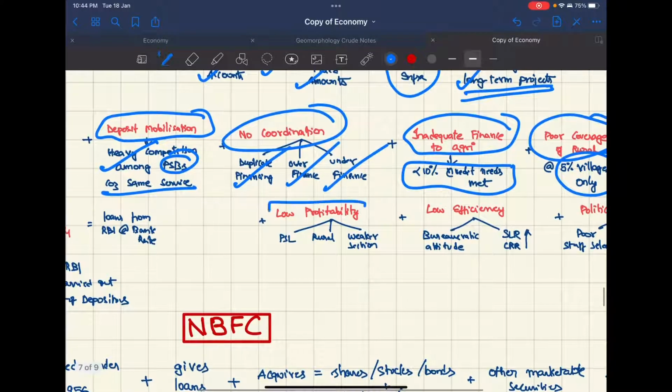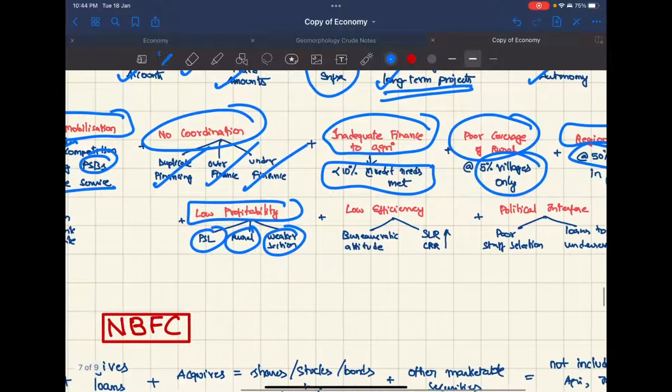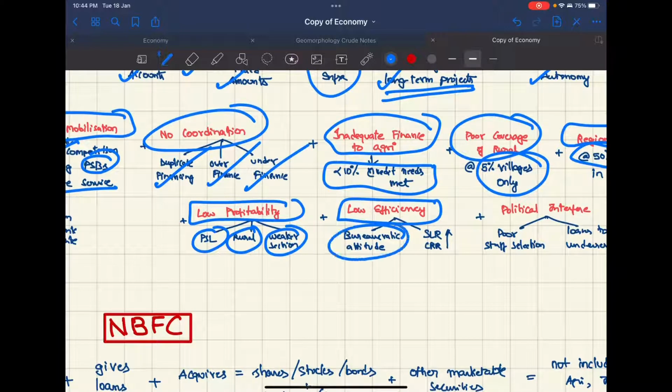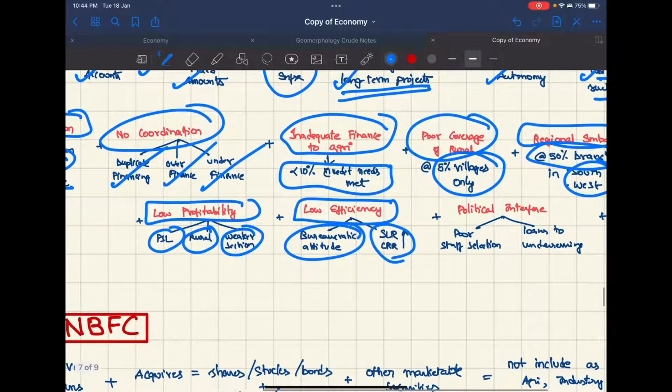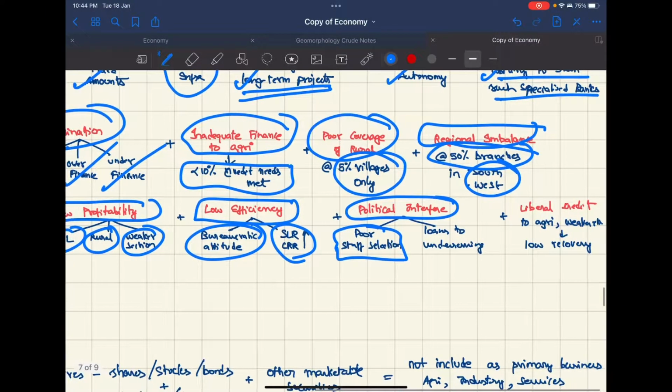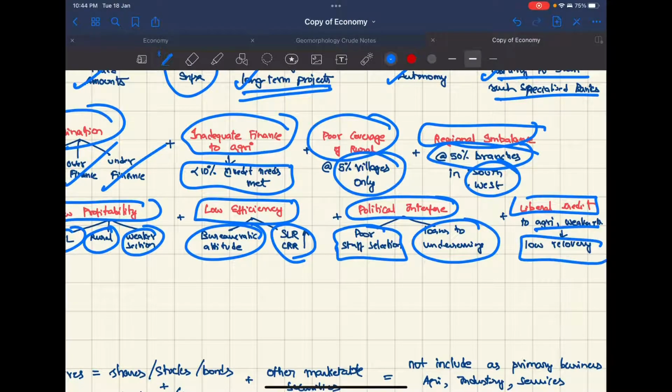And low profitability due to priority sector lending given to rural and weaker sections. Low efficiency due to bureaucratic attitude and more SLR and CRR. Political interference in terms of poor staff selection and loans to the undeserving. Liberal credit to agriculture and weaker sections led to low recovery rates.